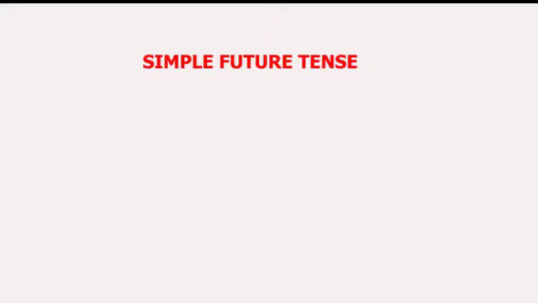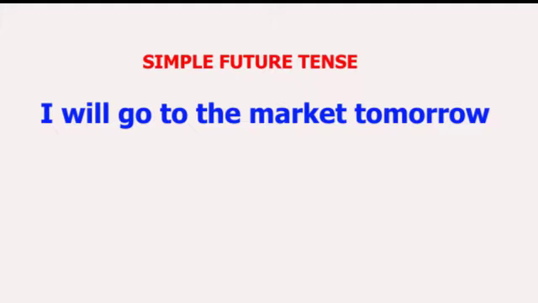For example, the first one, you can say, I will go to the market tomorrow. Remember that future events are those events that are expected to happen at a time after now. So I will go to the market tomorrow expresses an action that is expected to happen in the future.